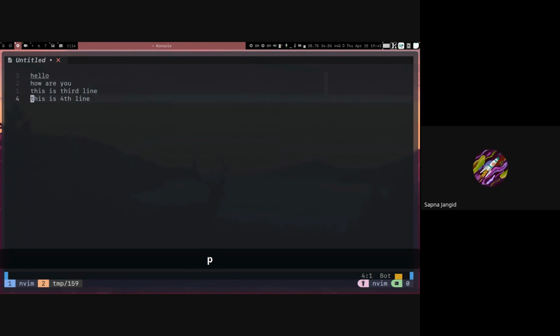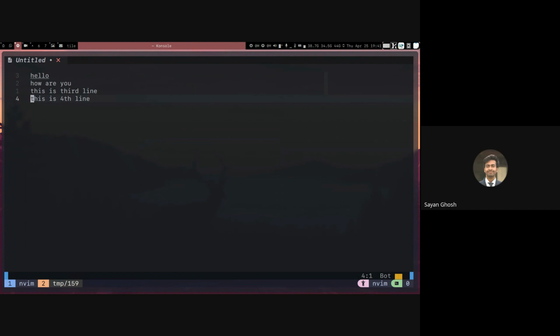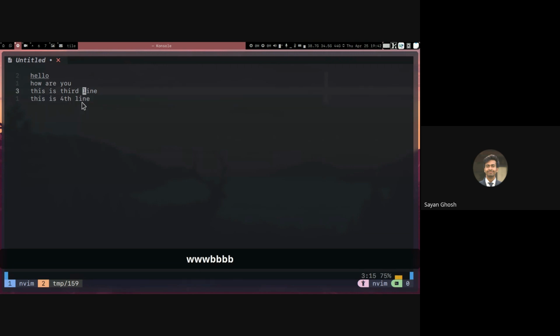So, what do we call these DD commands and all? There's no name for commands as such. The D command is basically the command to delete something, and you can follow it with any motion. For example, you might be familiar with the W motion, right? It moves the cursor to the start of the next word. Or the B motion, which moves the cursor back to the start of the previous word.